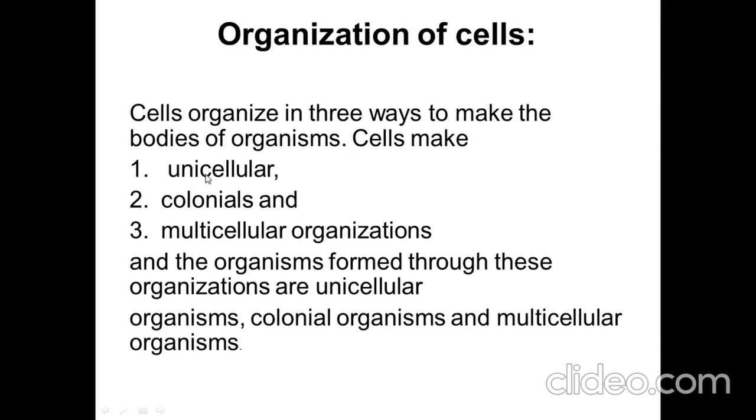Uni means one cell. Those organisms having unicellular organization of cells are called unicellular organisms. Those having colonial organization are called colonial organisms, and those having multicellular organization are called multicellular organisms. Uni means having one cell, all life depends on one cell, and colonial means having different types of cells in the form of a colony.